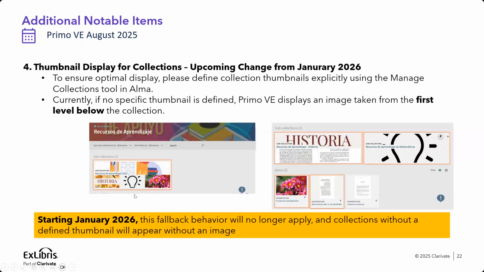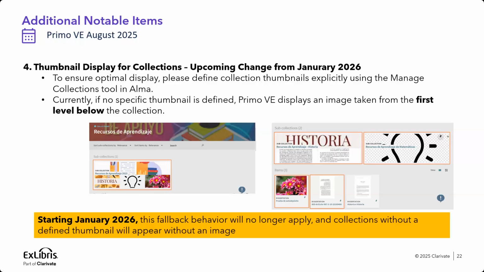Today, when you are defining a collection, you have the options in the manage collection within Alma to define up to 4 thumbnails to display, and define how to describe the collection in terms of these visualizations. There are cases where no specific thumbnail is defined for a collection.